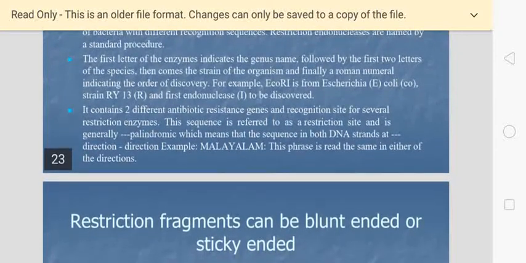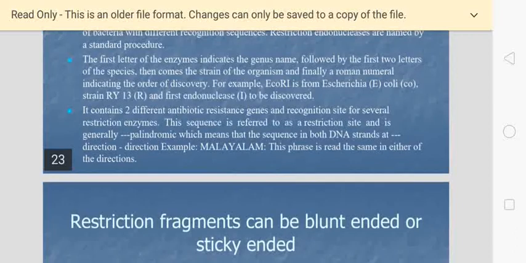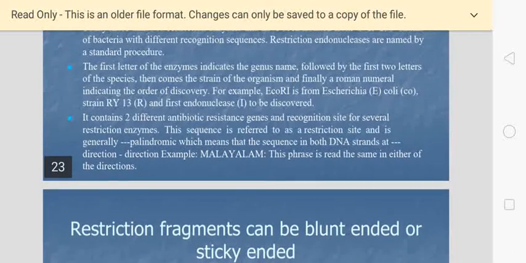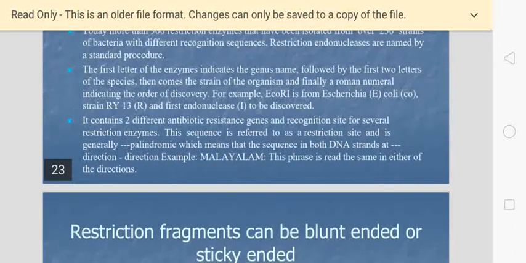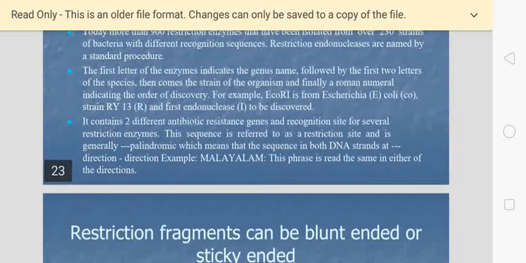And this enzyme has two types of sequences. One is called the antibiotic resistance sequence and the other is called the recognition sequence. We have to introduce our genome sequence only at the recognition sites, so that our inserted genes are not easily identified.